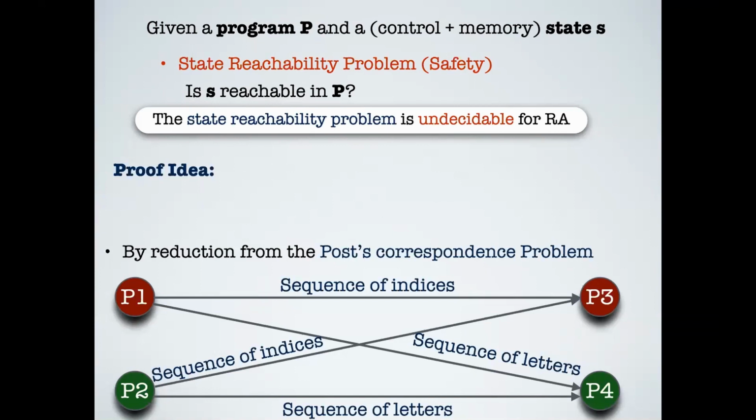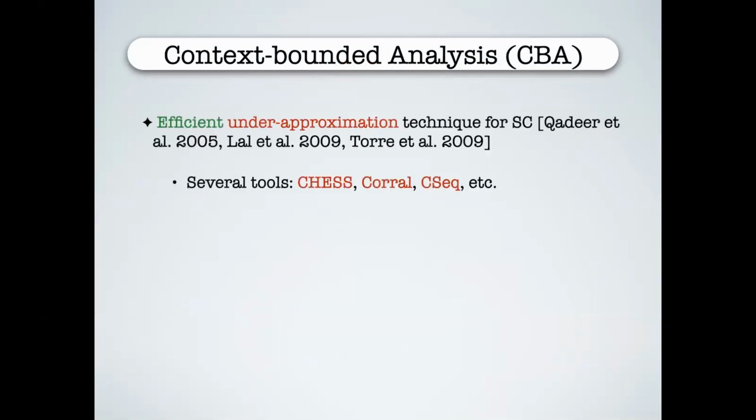So is there a possible workaround? A very famous classical workaround is what is known as context-bounded analysis, which is a very efficient under approximation technique proposed by Shaz Qadeer and Jakob Rehof, and subsequently a lot of papers have come up on that. So can we use context-bounded analysis as an under approximation for RA?